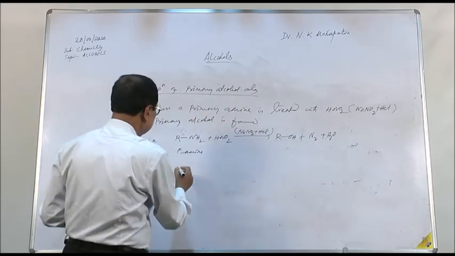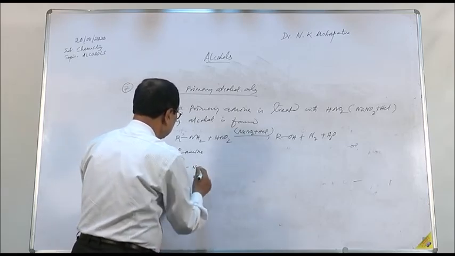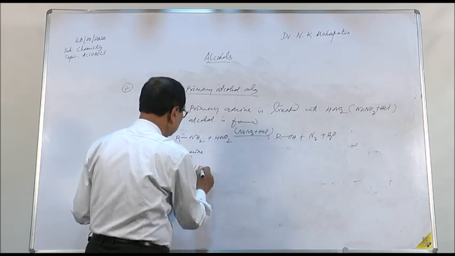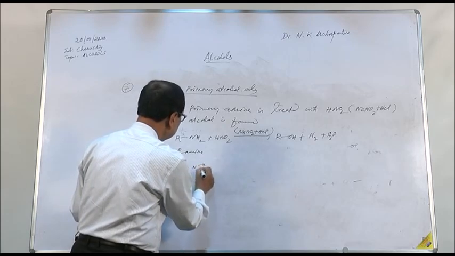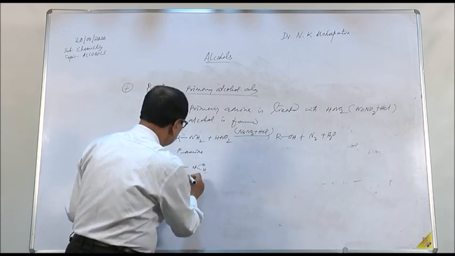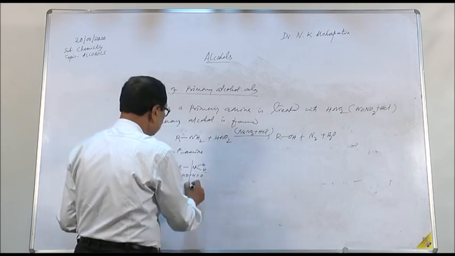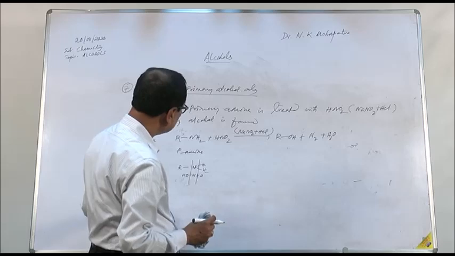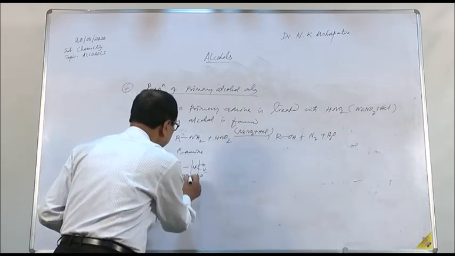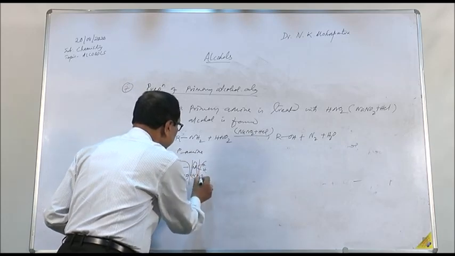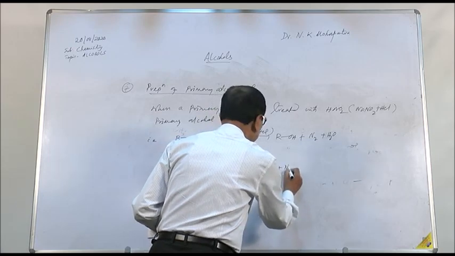Usually, this reaction is written in this manner. To remember, you can write RNH2 here, and HO-N=O. Usually, to remember this, we write the mechanism in this way, so that this is one product, this is one product, and this is one product. You can have ROH plus N2 plus water.